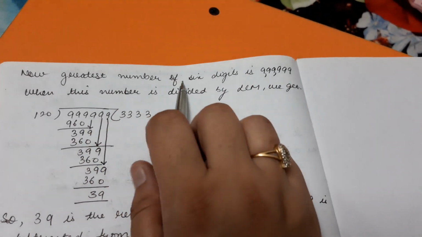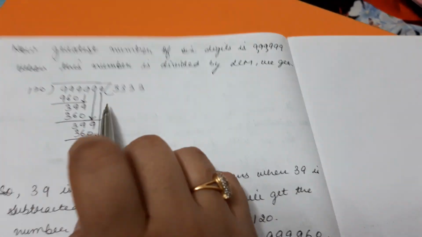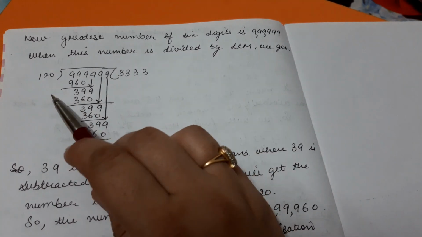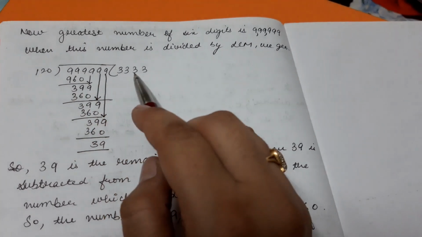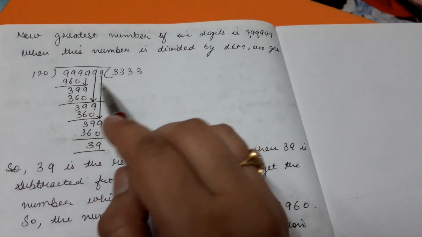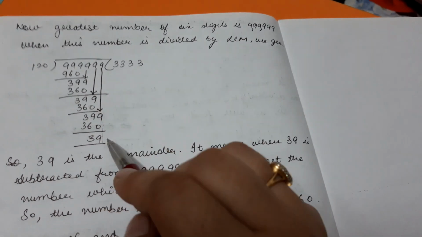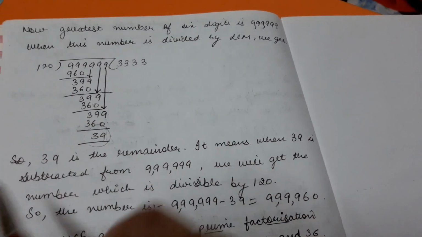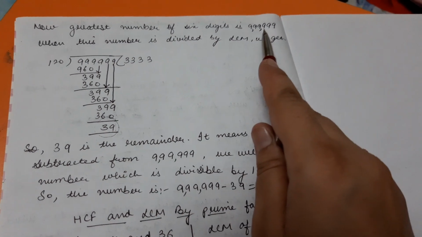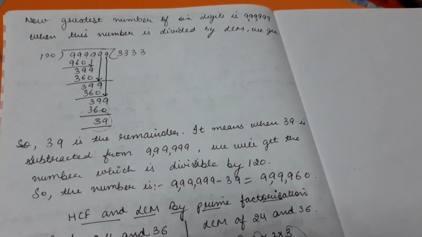Now the greatest number of 6 digits is 9,99,999. Now when this number is divided by the LCM, LCM was 120, we get 120 into 3, 960, 39 is remainder, again a 9. So this process will repeat and we get 39 as the remainder. It means if I subtract this 39 from this number, that number will be exactly divisible by 120.